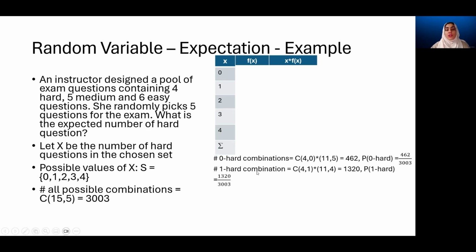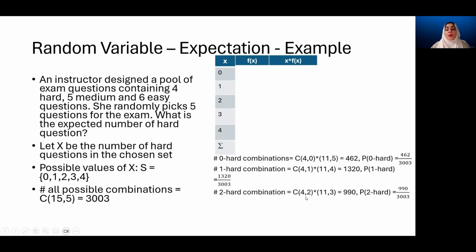For one hard question combination, we choose 1 from the group of 4, and we choose 4 from the group of 11, because in total we need to have 5 questions. This is the event when out of the 5 questions chosen, 1 was hard. So we have these combinations and these many combinations for the rest of the 4 questions. And this is calculated as 1320. Now the probability of having 1 hard question becomes 1320 over 3003.